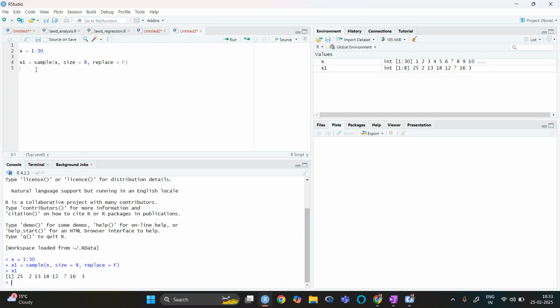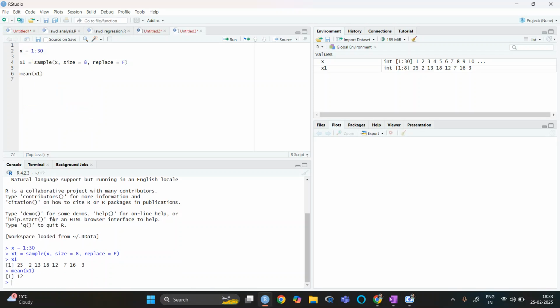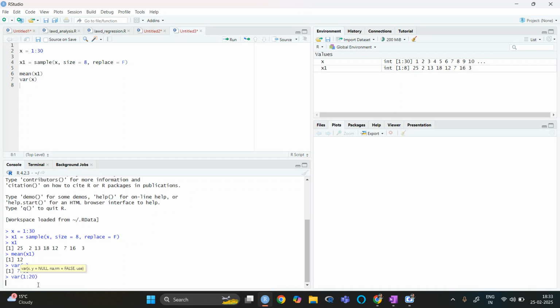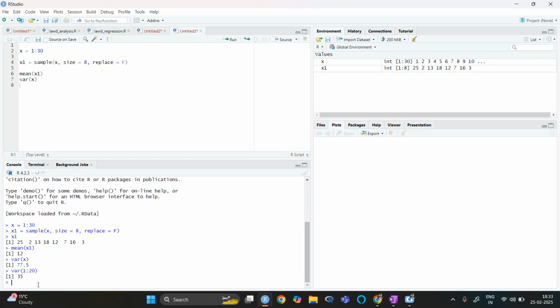If I write mean of x1, then the mean of x1 is 12. If I take the variance of x1, the variance is 77.5.